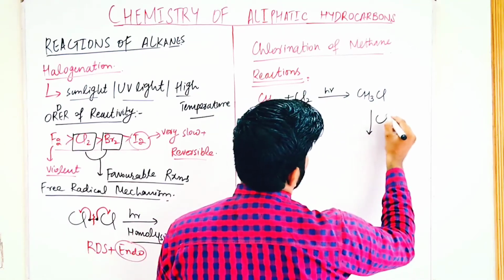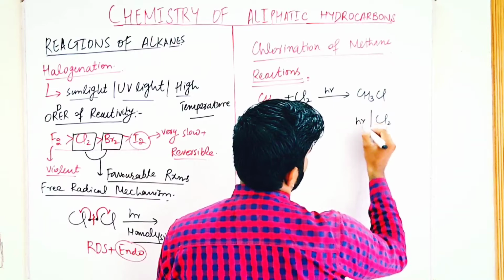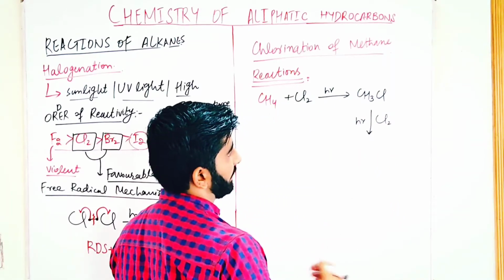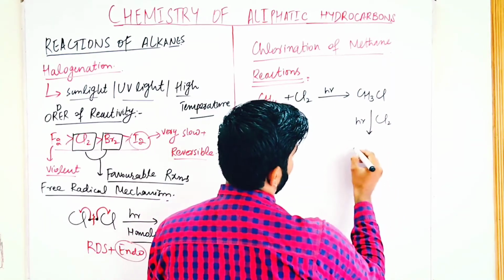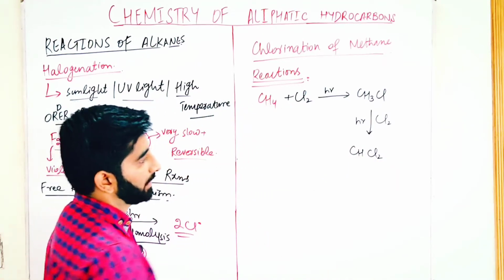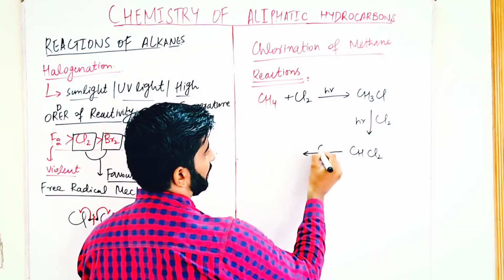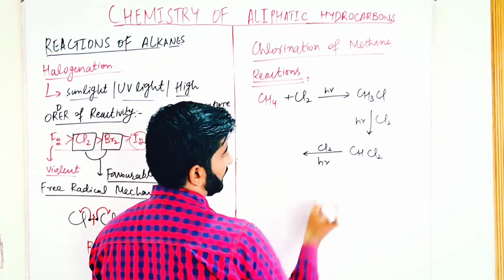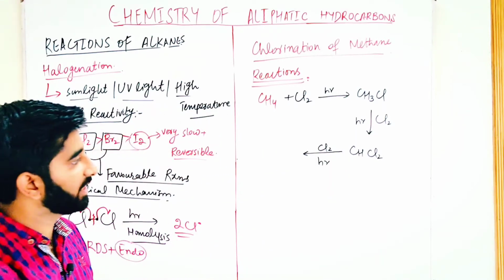In the next step, we again do chlorination in the presence of sunlight or ultraviolet light or at high temperature. Then there is formation of dichloromethane. In the next step, again we do chlorination in the presence of sunlight or ultraviolet light.